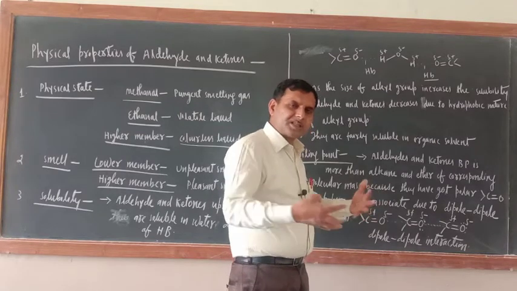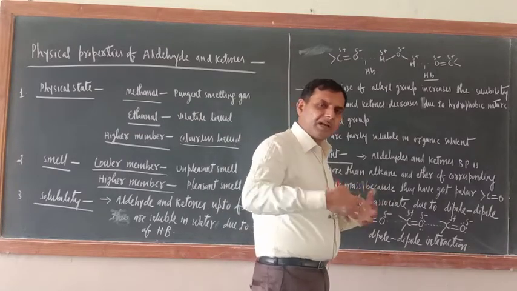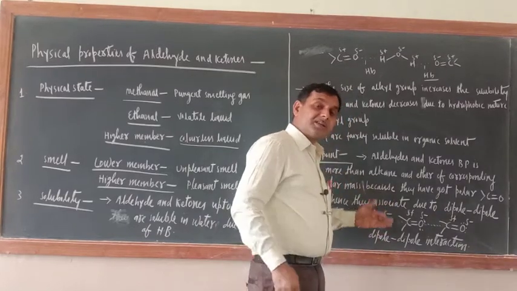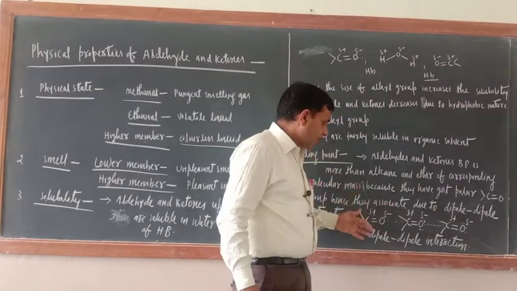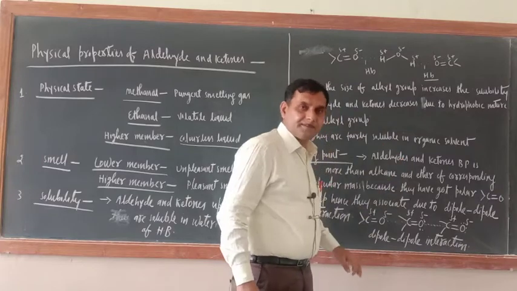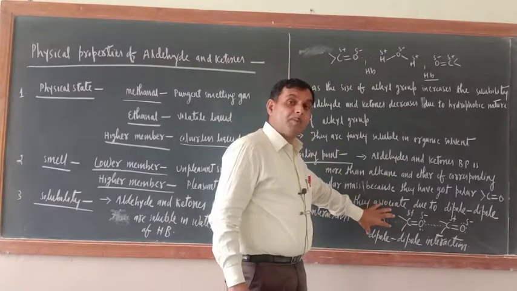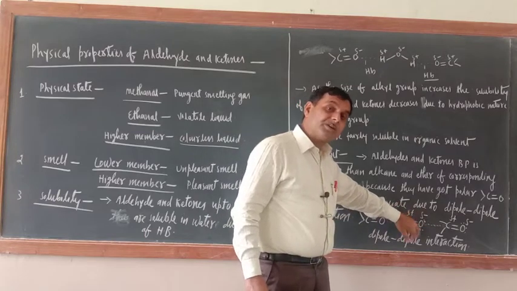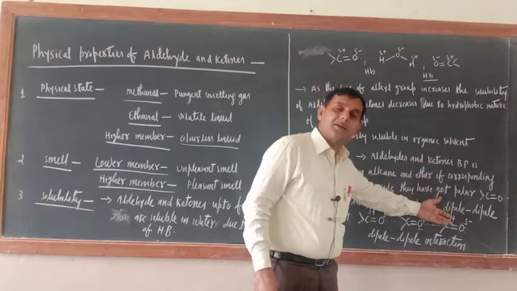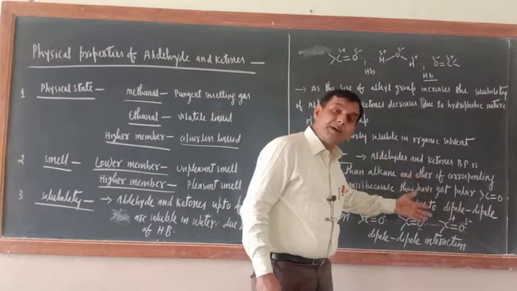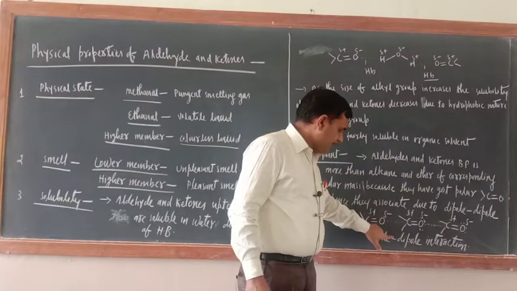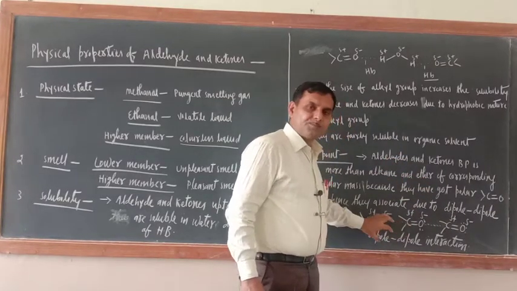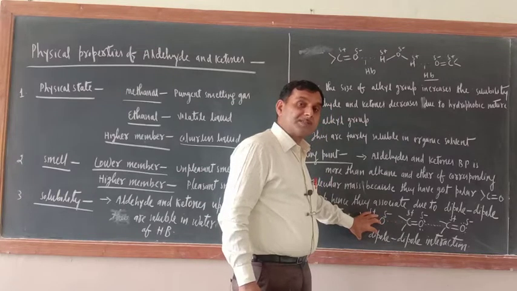So now just see, one end of the carbonyl group is slightly negative, the other end is slightly positive. So opposite charges will have a little bit of attraction, and this kind of attraction is known as dipole-dipole interaction. Dipole means the pole of one group is attracting the oppositely charged pole of another group or member. Di means two, pole means pole.